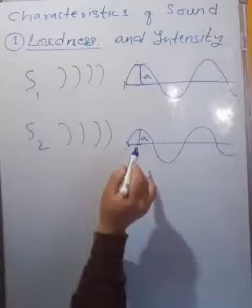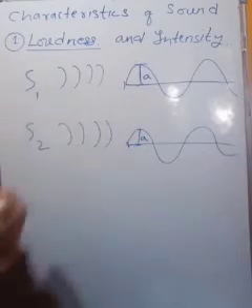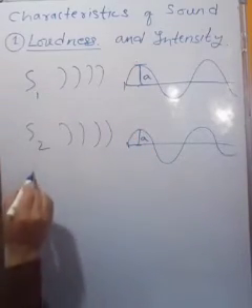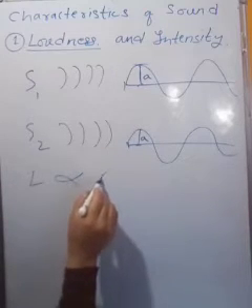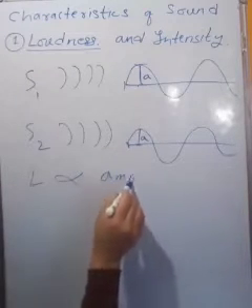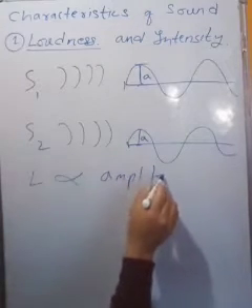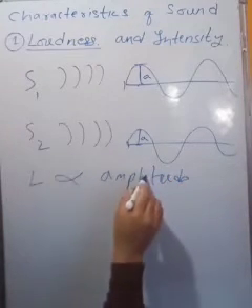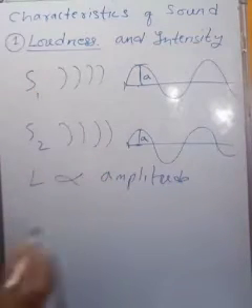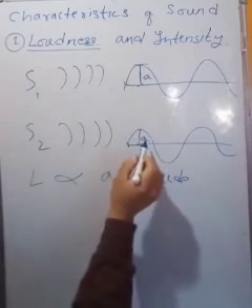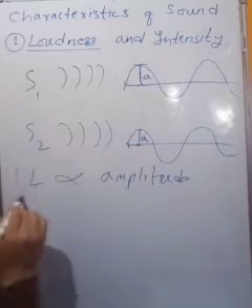This amplitude gives the different loudness, or loudness L, which depends on the amplitude. If there is high amplitude, it has more loudness, and if you have a small amplitude, it has small loudness.